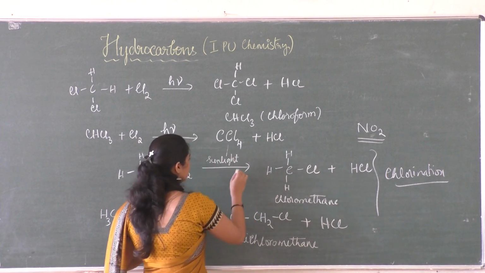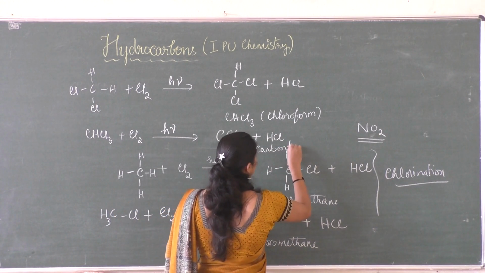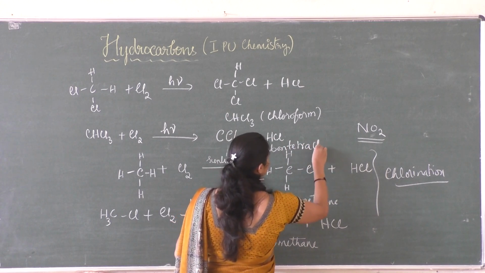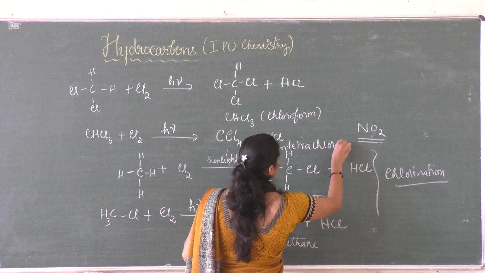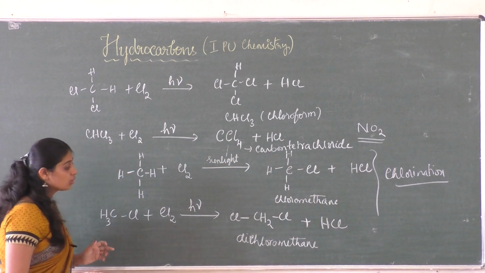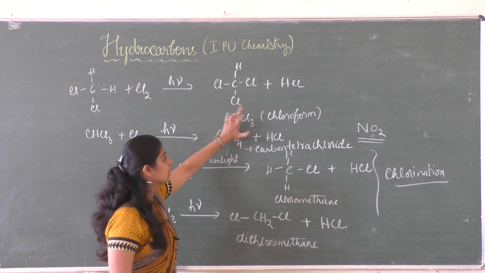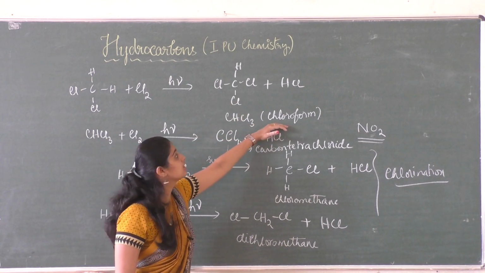The name of this molecule is carbon tetrachloride, or else it can also be called tetrachloromethane. CHCl3 we call trichloromethane, or in general chloroform.